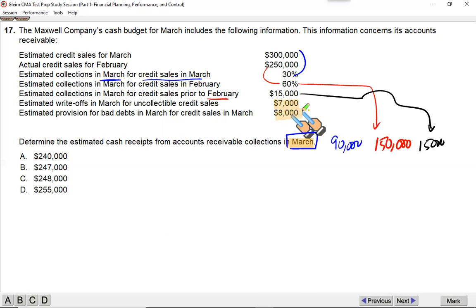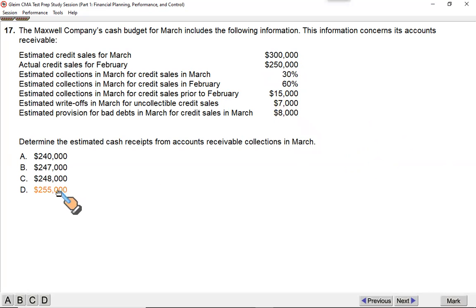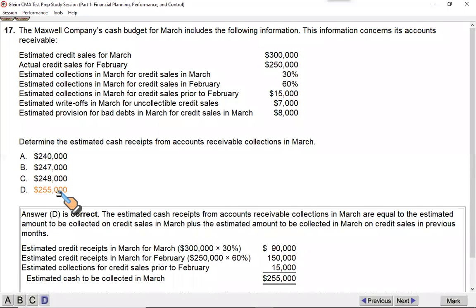In both cases, they do not affect your cash. The cash inflows have already been separated. So you just have to add them up. 90 plus 150 plus 15, that is 255. So D is the right answer. So you just need to make sure you are extracting the right information. We have a question.